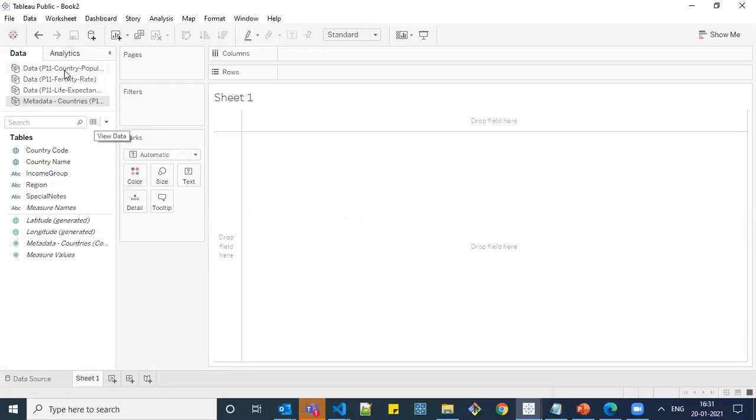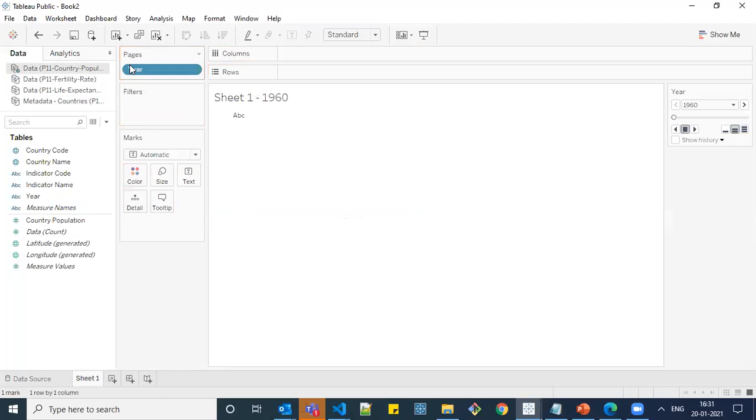So here I'm going to use the blend concept. Since the page shelf is mainly responsible for the animation, and we need to animate over the past 50 years, I'm going to drop this year over the page shelf. And this is the animated shelf we have got. Out of these 4 data sources, the field which you place first will act as the primary, and the remaining data sources will act as secondary.